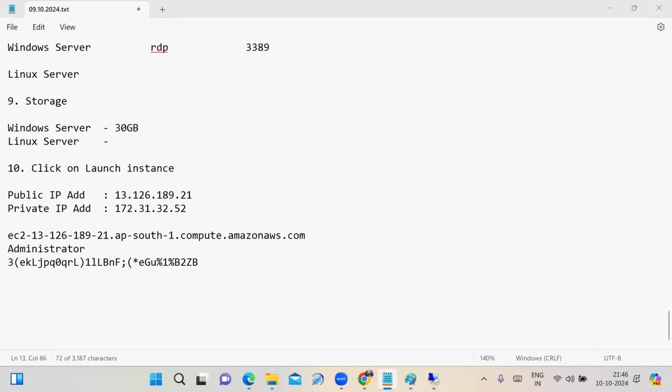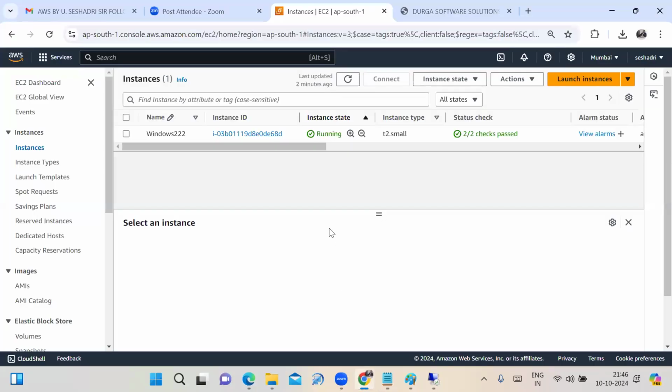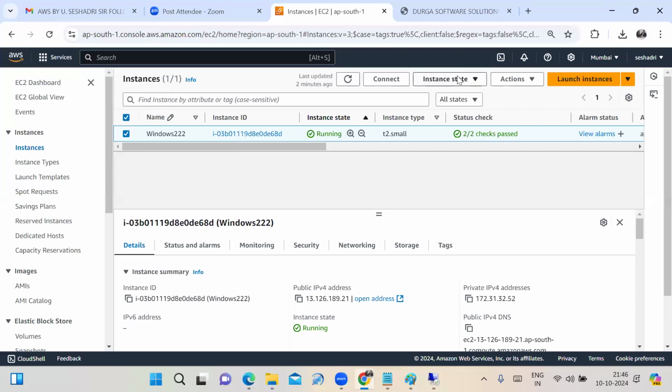See, once your practice is over, whatever you are doing in the practice, all those things we have to terminate or delete. Sir, in real time, is it done like that? No, no. In real time, they never stop the instance, they never terminate the instance. I select the instance, go to Instance state, and the Stop instance option is there, and the Terminate instance option is there.